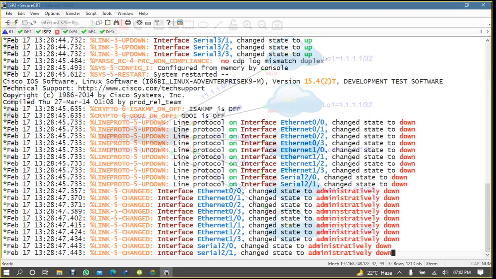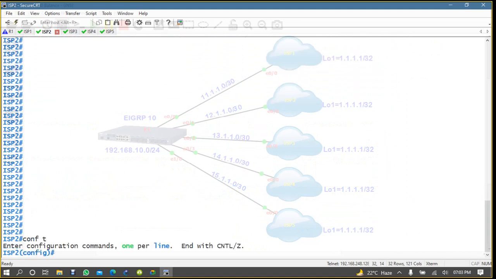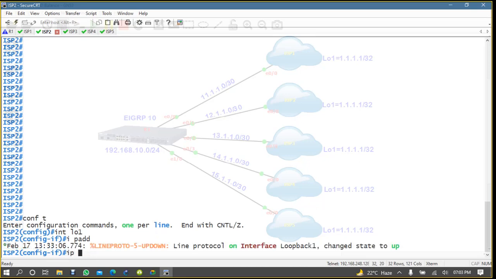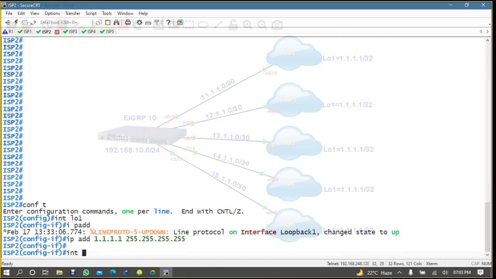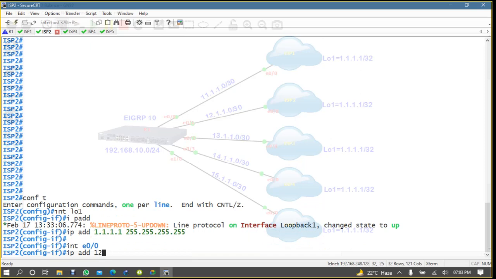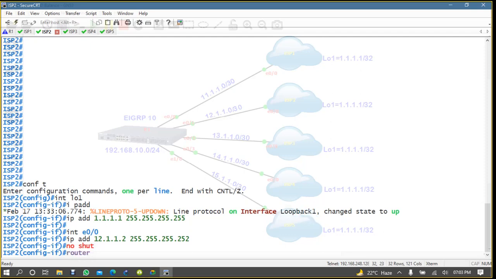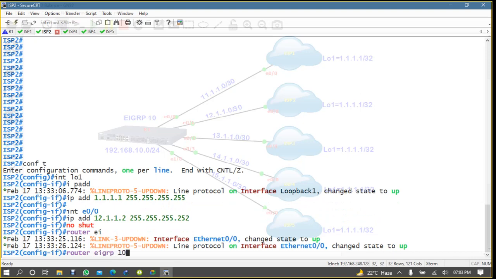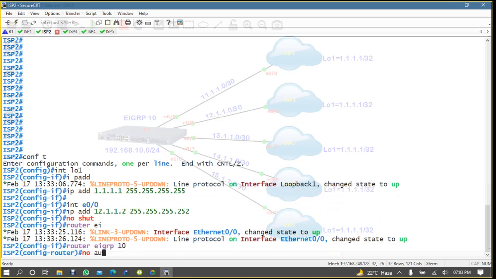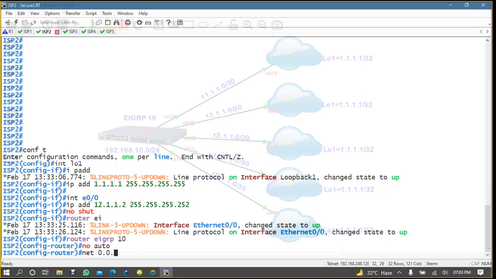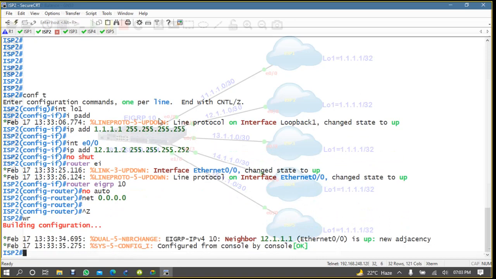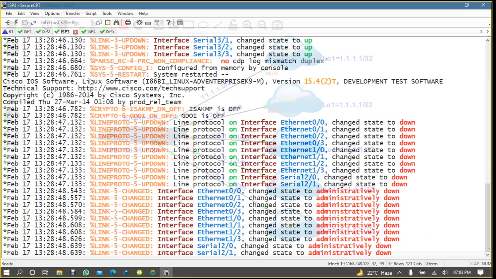Now ISP2, conf t, interface loopback 1, IP address 1.1.1.1, then interface E0/0, IP address 12.1.1.2, no shut, and then router EIGRP 10, no auto-summary, network, save. Neighborship is up.